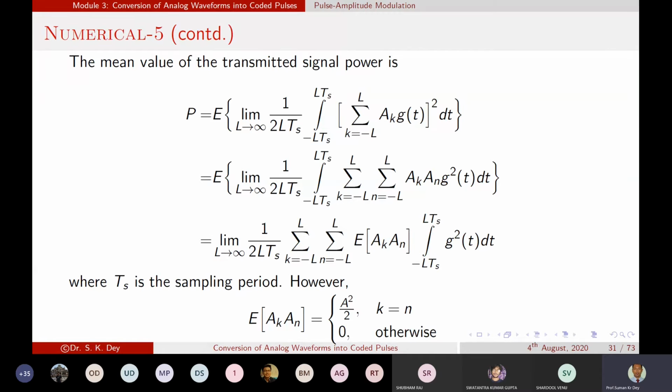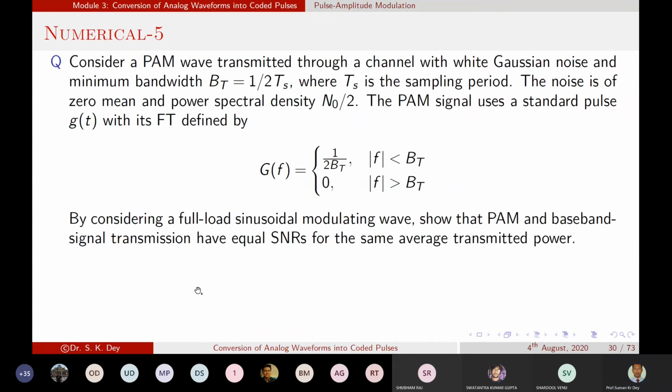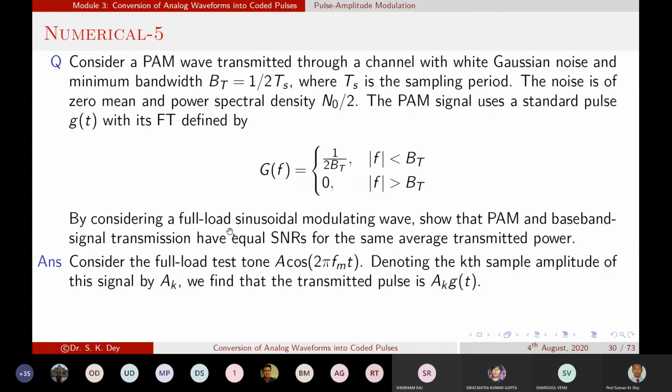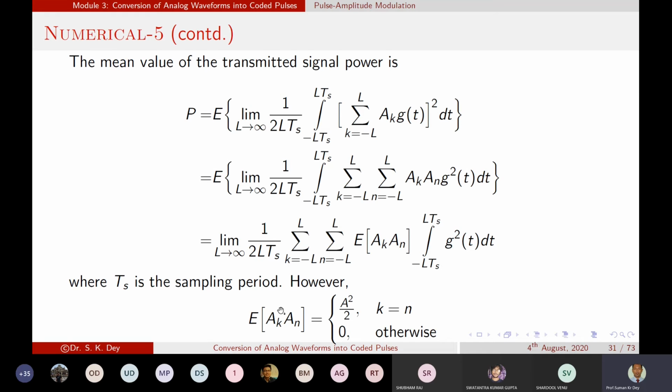Considering baseband, this is the property. So basically, for two different samples it will be destructive when they are different and constructive when they are the same.